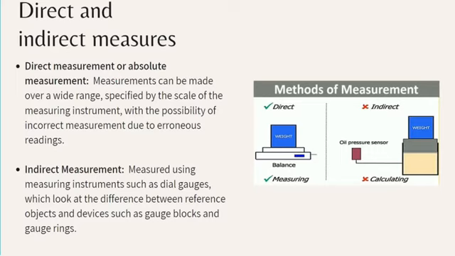Indirect measurement is made using measuring instruments such as a dial gauge, which look at the difference between reference objects and devices such as gauge blocks and gauge rings. These are also known as comparative measurement due to the fact that a comparison is made using an object with standard dimensions.